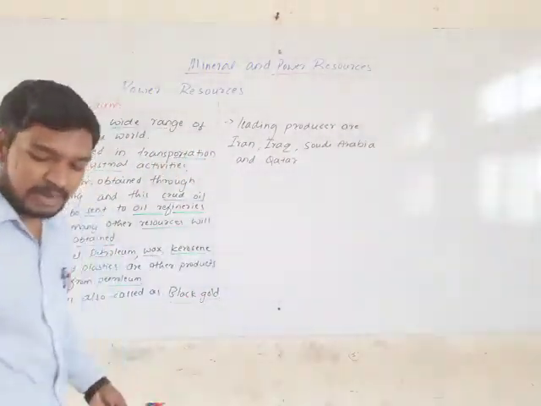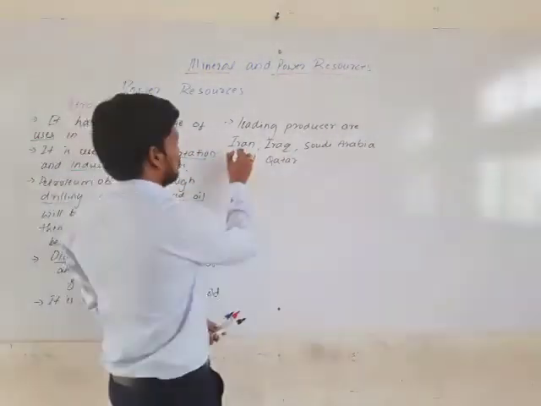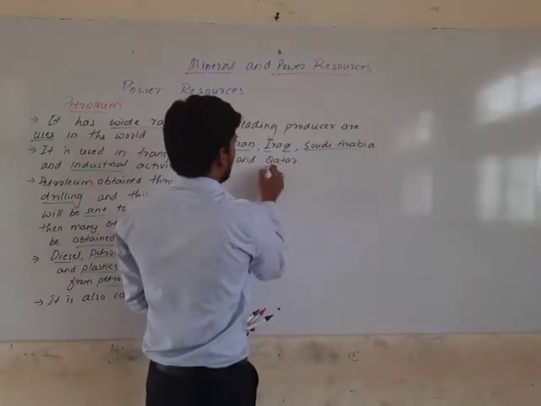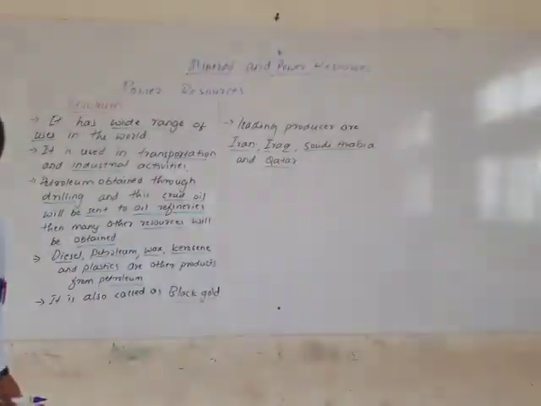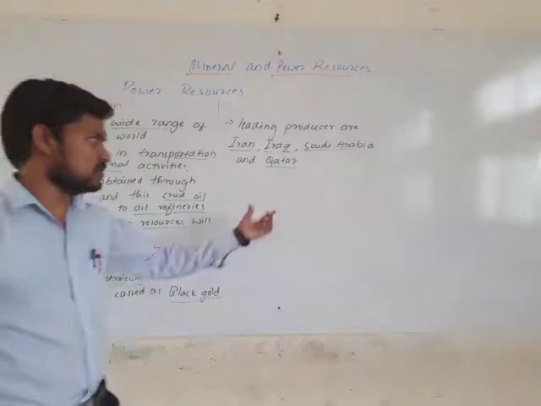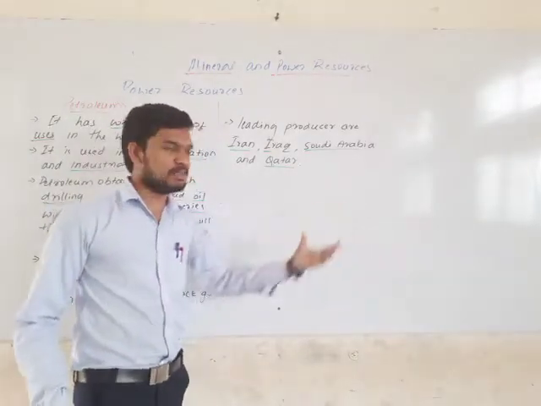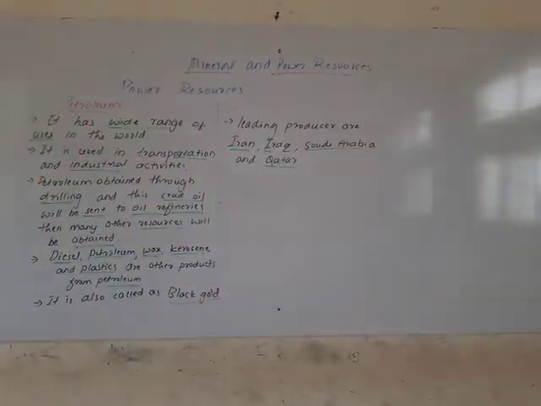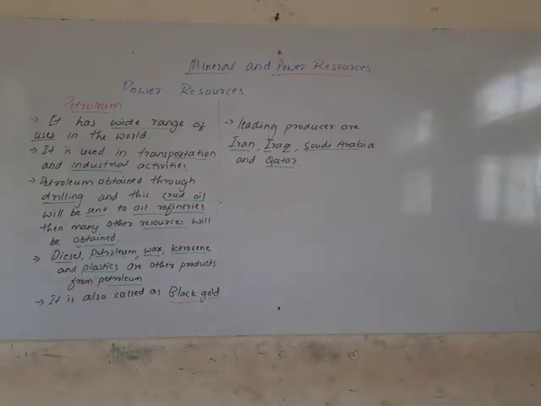These are the important countries which have deposits of petroleum, and they are the leading producers of petroleum in the world.